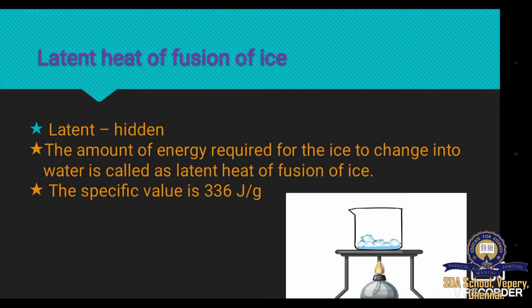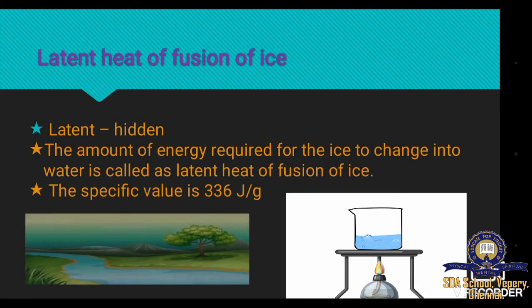This amount of energy required for ice to change into water is called latent heat of fusion of ice. The specific value of latent heat of fusion of ice is 336 joule per gram or 80 calories per gram. This is the reason why lakes and rivers do not freeze suddenly.